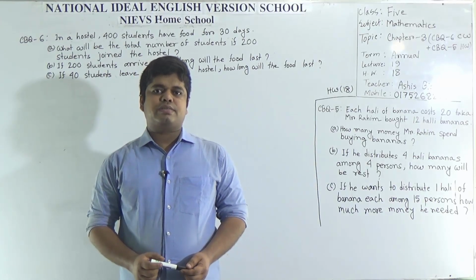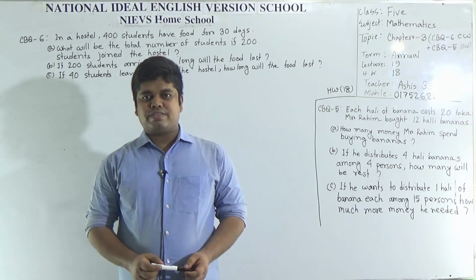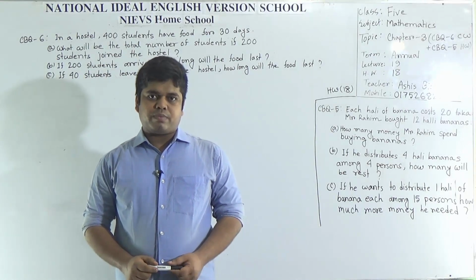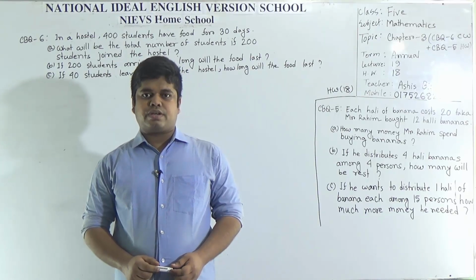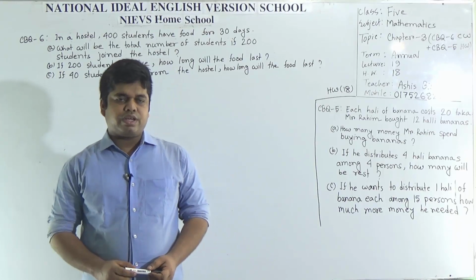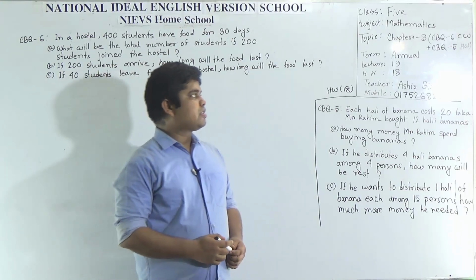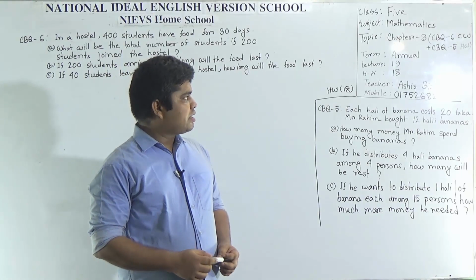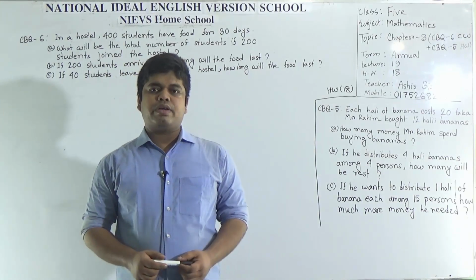I am Ashish Biswas, an assistant teacher of mathematics in National Ideal English Version School, morning shift. Today I am going to take a math class for the students of class 5. Our topic today is chapter 3. In chapter 3 we shall solve two CBQs. One CBQ will be your CW and another CBQ will be your SW.